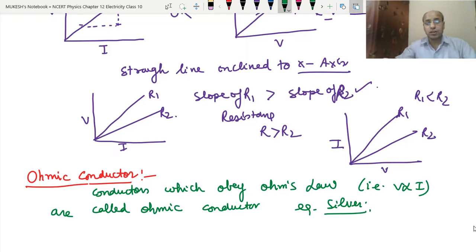So students, today we have done Ohm's law. What is resistance? What is the reason behind resistance? We have defined the SI unit of resistance. We have done the graphical representation, and the various relationships of how the current can change in the wire. And we have done the ohmic conductors and the graphical representation.